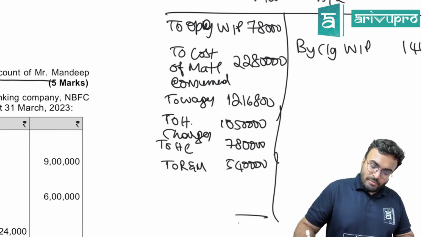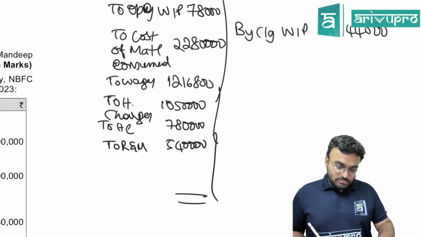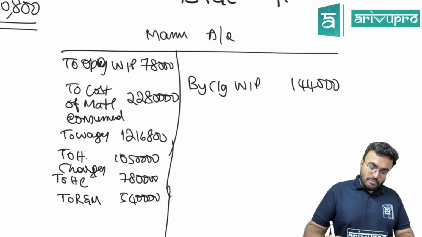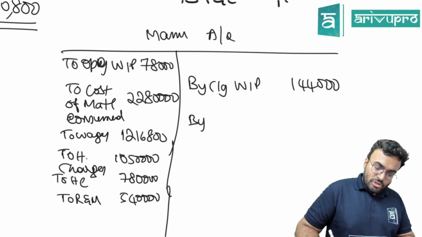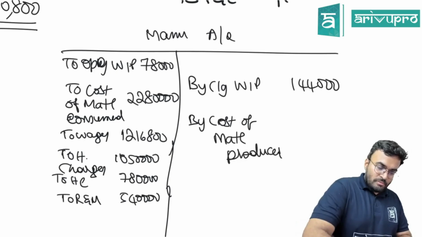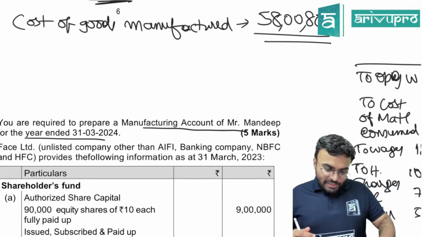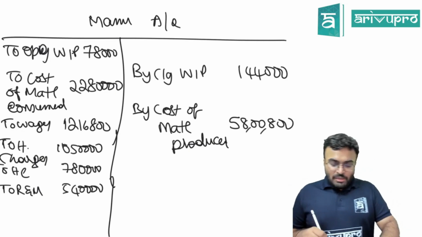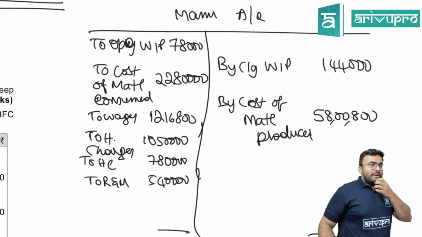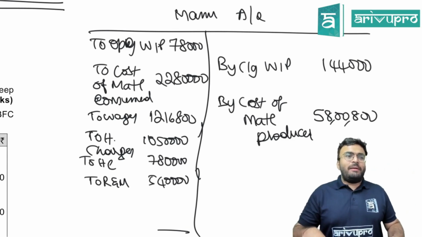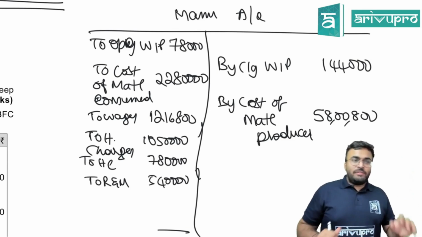You should get the answer now. By cost of goods produced. How much did we write over there? 58,800,000. This is your manufacturing account. If you have forgotten, just write it quickly. Done, no? I think same question is in the study material with numbers also.